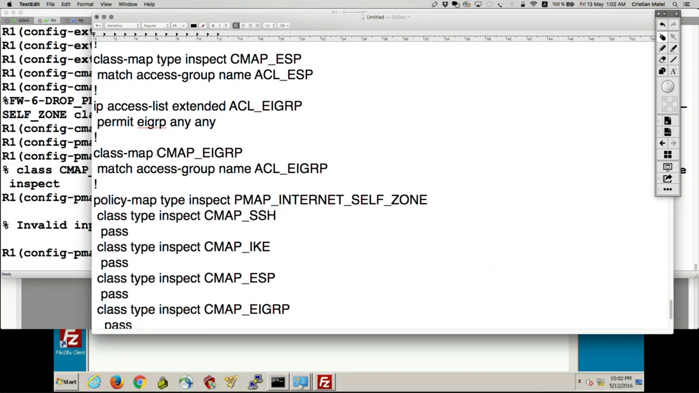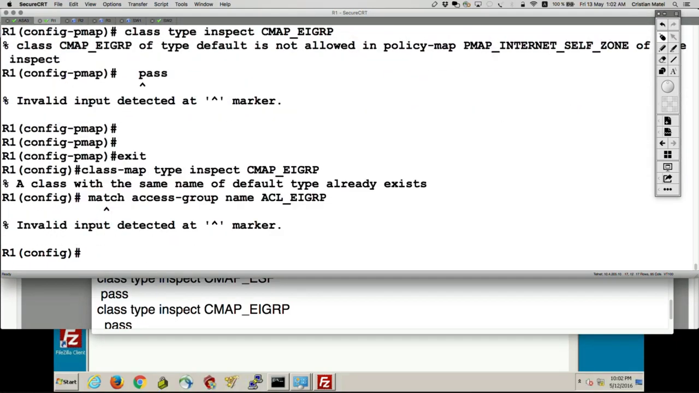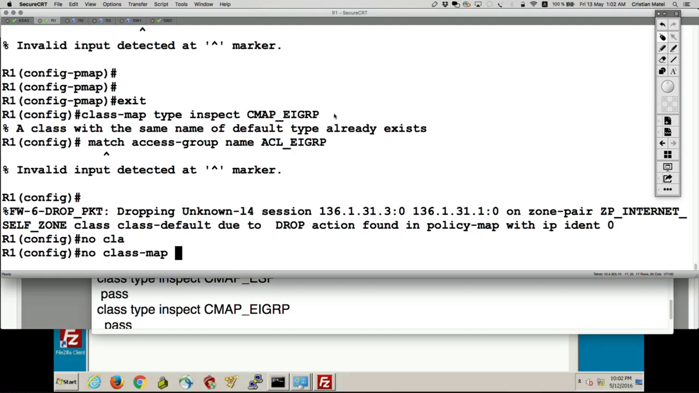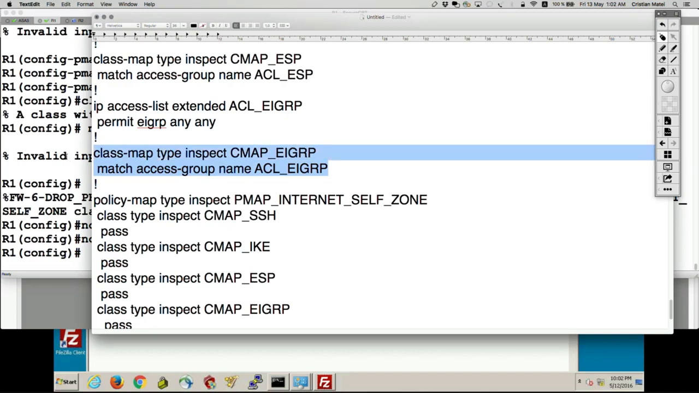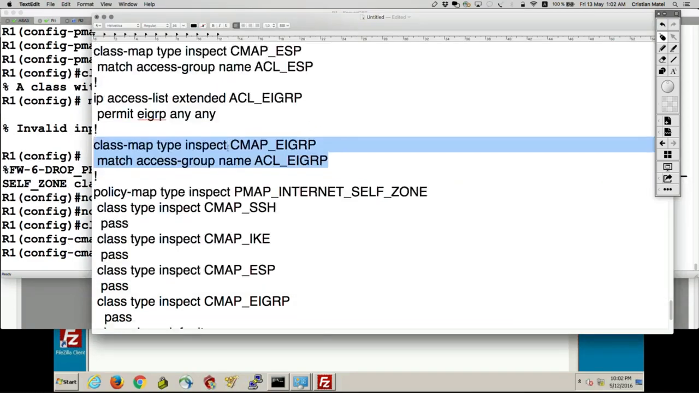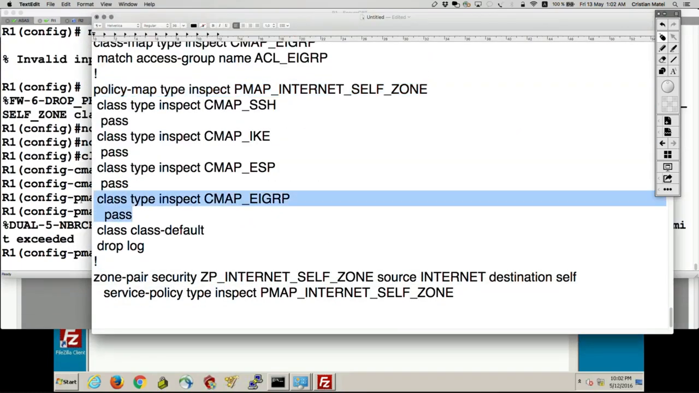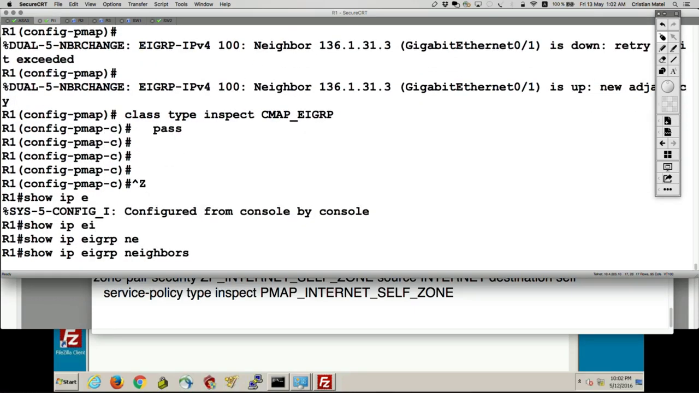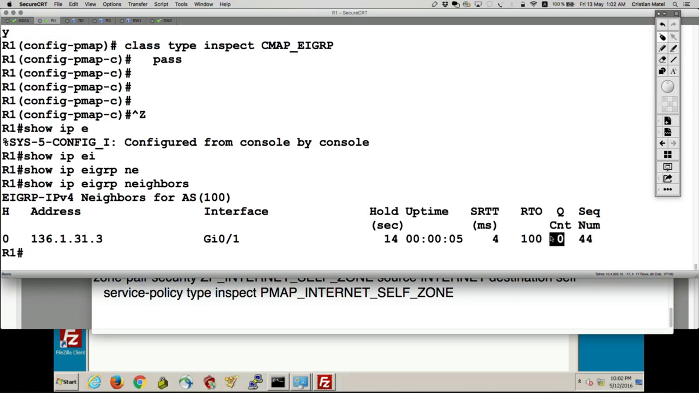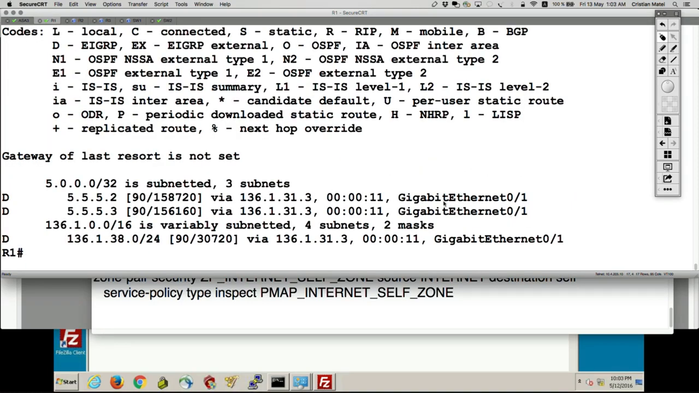Well, yes, the problem is that I didn't configure the proper type of policy map. That was the problem. Let's reconfigure it. No class map, CMap EIGRP. So I configured the class map to be a regular one, not the type inspect. The message was pretty much self-explanatory. And then let's go to my policy map and finally state pass EIGRP. And then EIGRP should come up and be stable. There were Q count 0, now it's stable. So show ip route EIGRP, I should learn the routes again. And there we go.